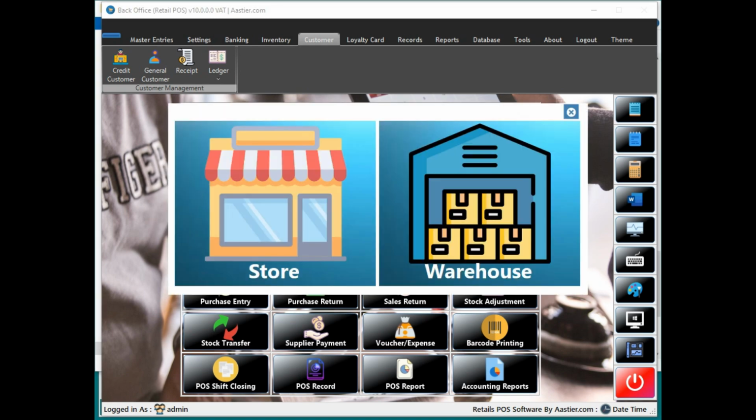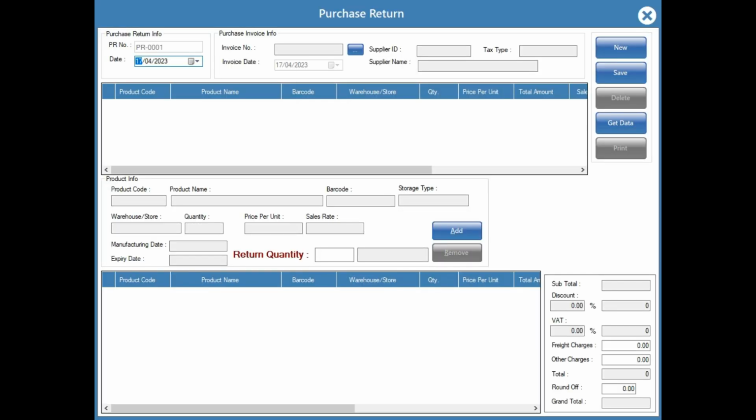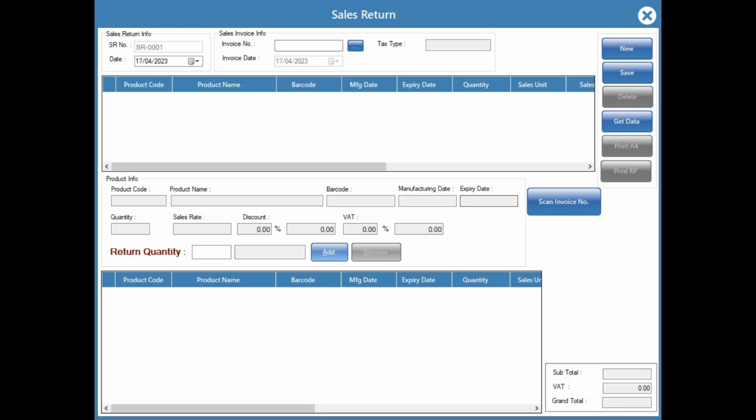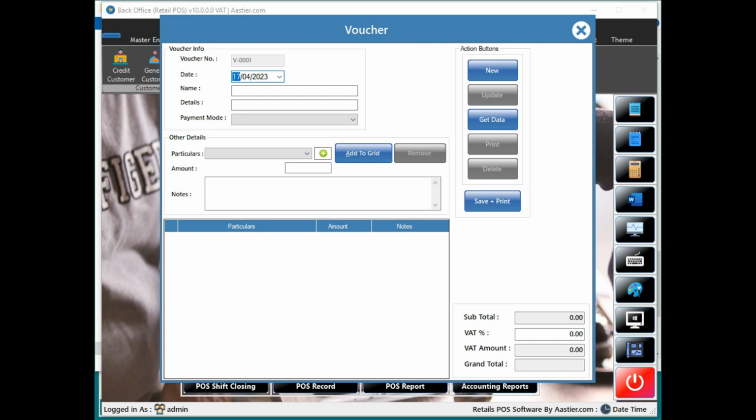This is just for the stock adjustment, which is available in your store and warehouse. And sales return, purchase return, and voucher or expense. See, this is the option you can make it use for just for your like your electricity bills and your shop rent, what all the expense you have, direct and indirect expense in your shop, that you need to manage and feed it over here.